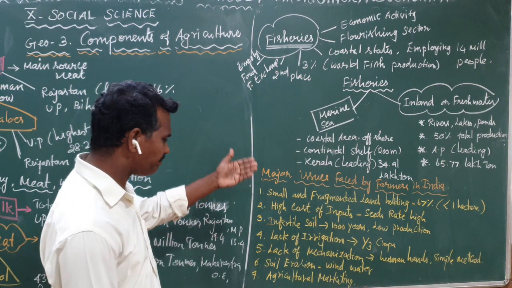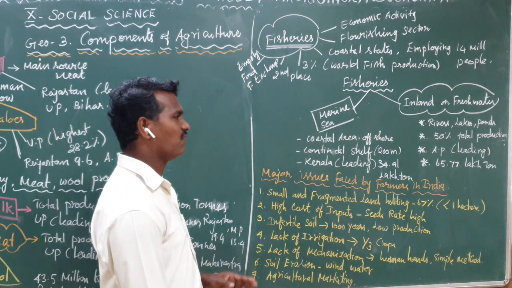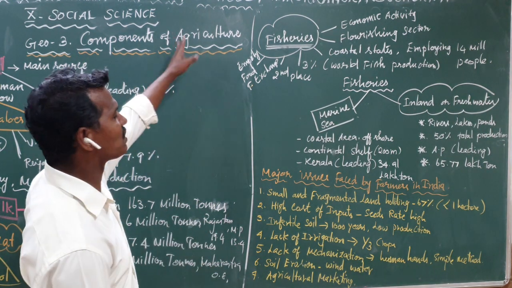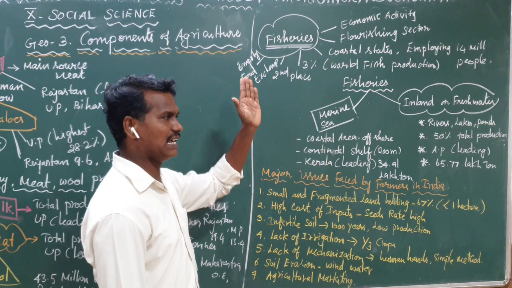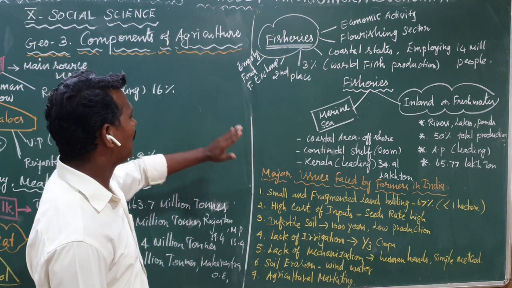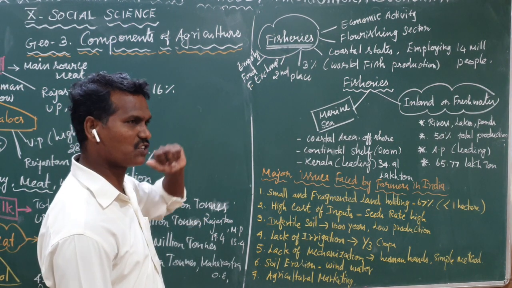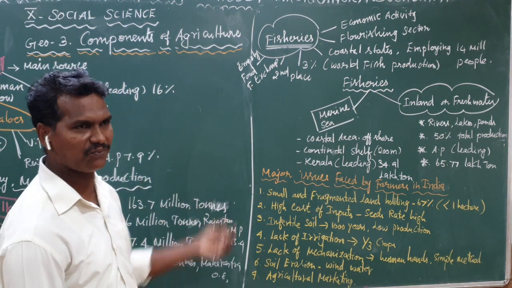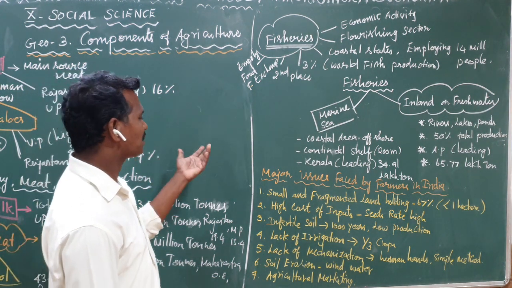So what are the topics we have done so far in this lesson? First one, what is the topic? Components of agriculture. First soil. So what do you mean by soil? Types of soil. Next, crops, two types of crop, cash crop and food crop. What are they? I listed them out. The next, types of farming. What are the types of farming? Subsistence farming, mixed farming, and some other farming.